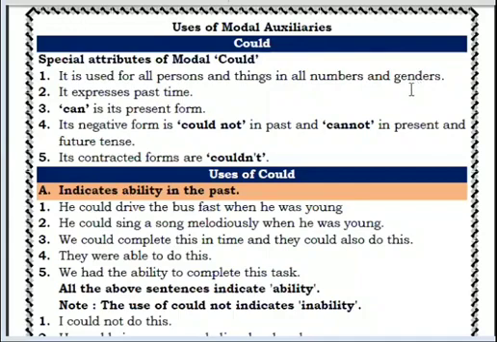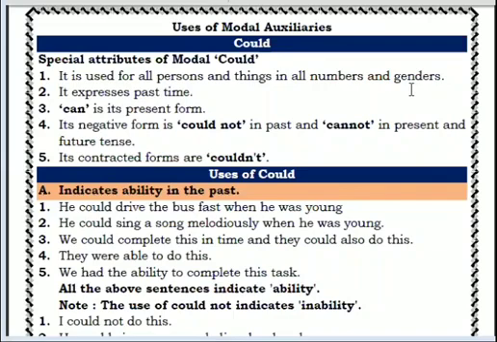Could can be used with persons also: first person, second person, third person, all the persons, clear? Even with all things, whether singular or plural, and of any gender, masculine or feminine. Second, could expresses past time. Generally it expresses past time. Sometimes we use it in the present also, so we will learn when we can use it in the present tense.